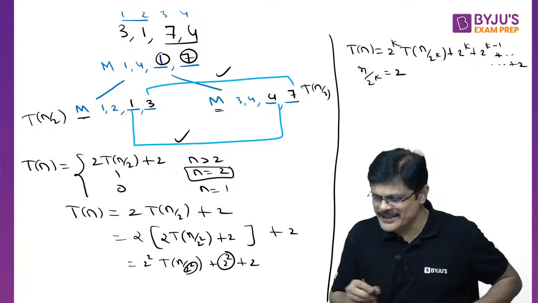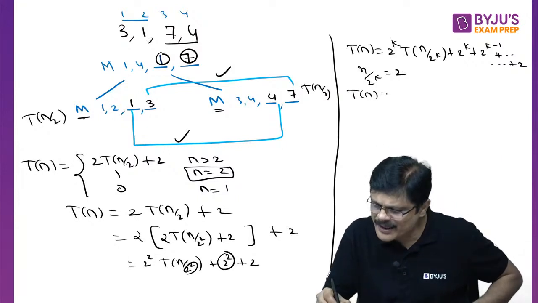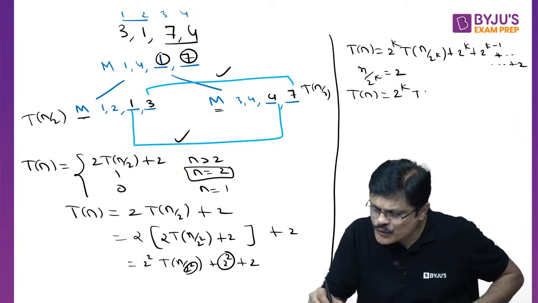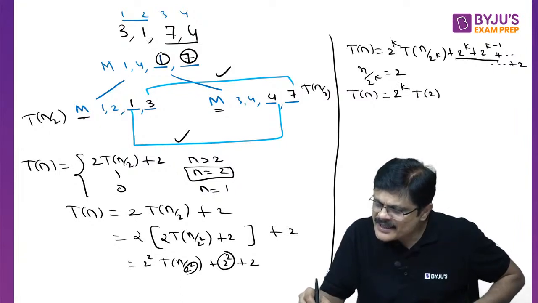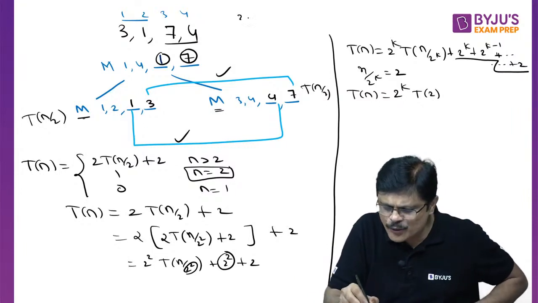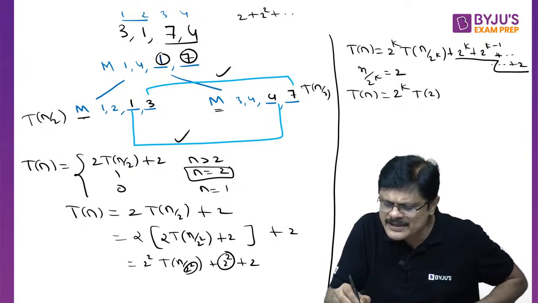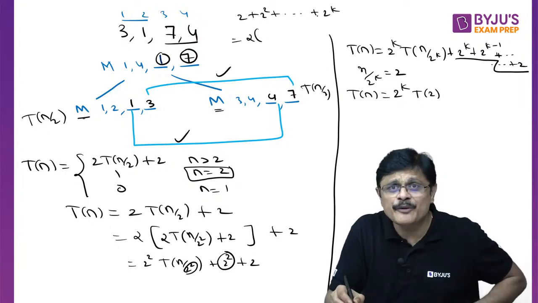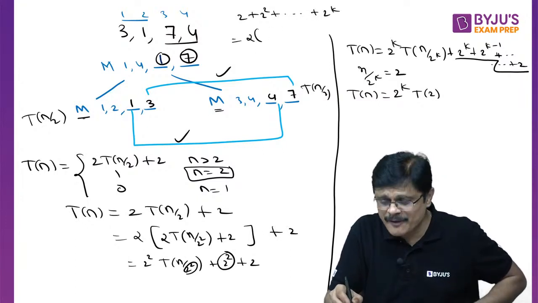Let us take it as n is equal to 2. So what happens? Tn will be 2 power k. N by 2 power k is 2. So it becomes T2 and it is a sum of geometric series, my dear friends. So I will write it here: 2 plus 2 power 2 plus and so on, 2 power k. First term is 2. Here we are having k terms.